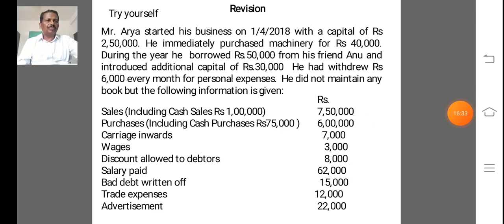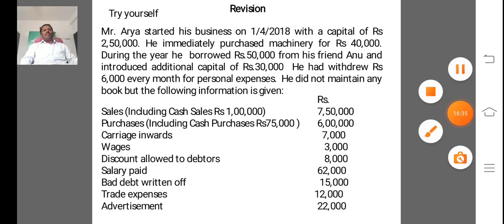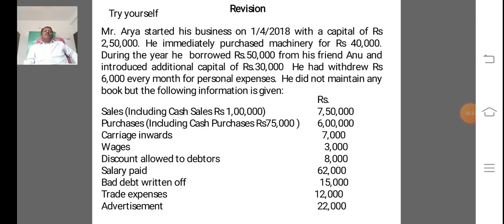Next, try yourself. Mr. Arya started his business on 1/4/2018 with a capital of rupees 2,50,000. He immediately purchased machinery for rupees 40,000.